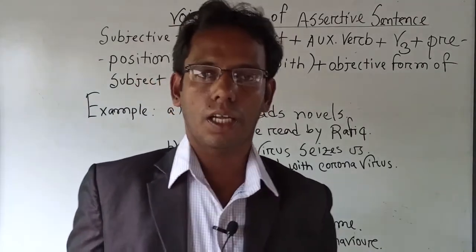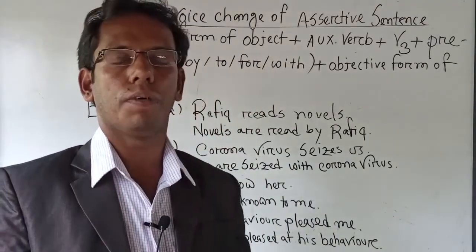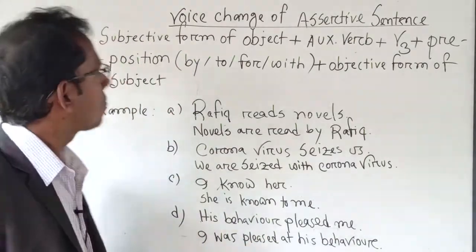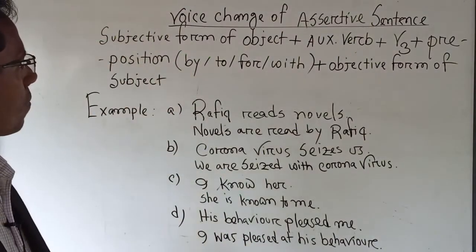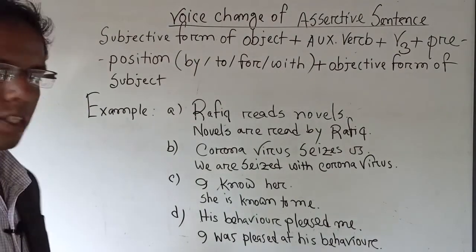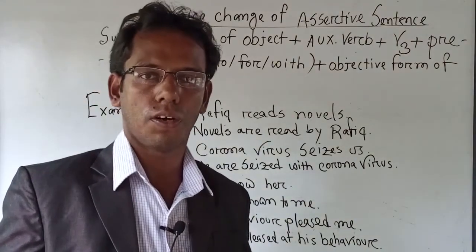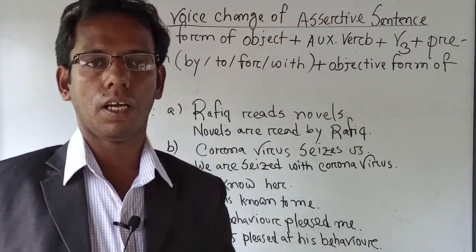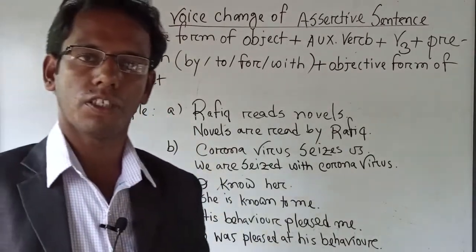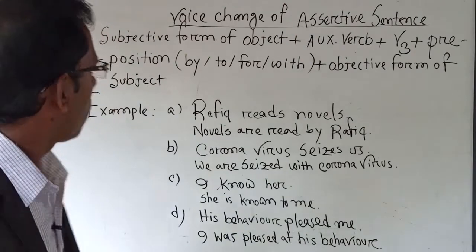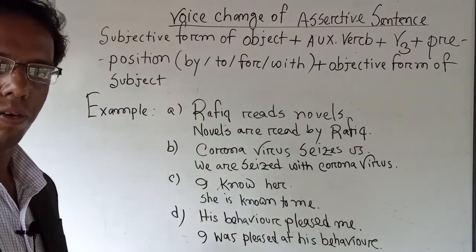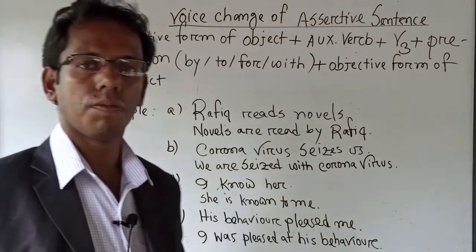Now, dear learner, we have learned the definition of assertive sentence. Now come to another point: how to convert from active to passive of assertive sentence. For this, we have to follow a rule, a basic structure. I have written it on the whiteboard on a previous slide so that your time is not wasted. I am trying to read out this structure. Follow me in my class, otherwise you will not be able to understand.